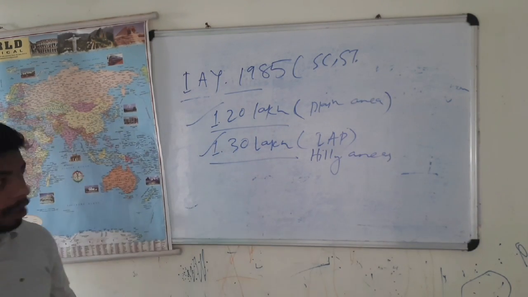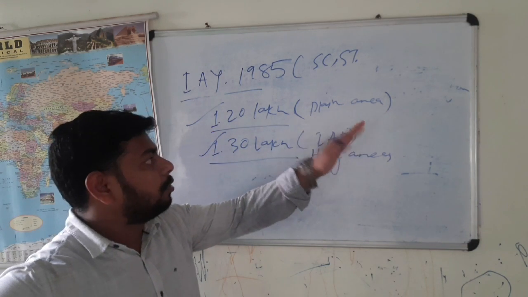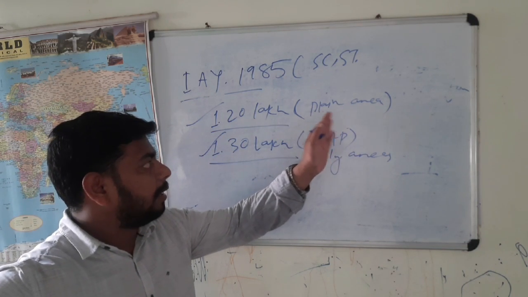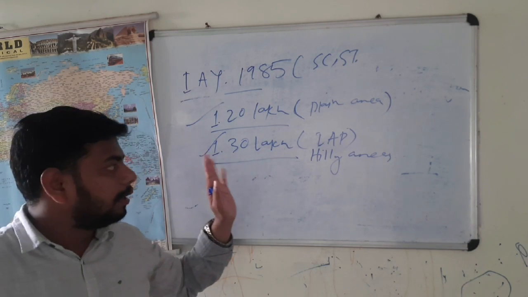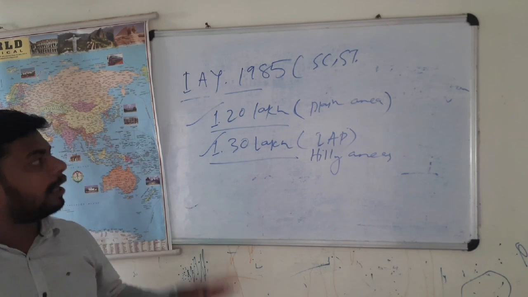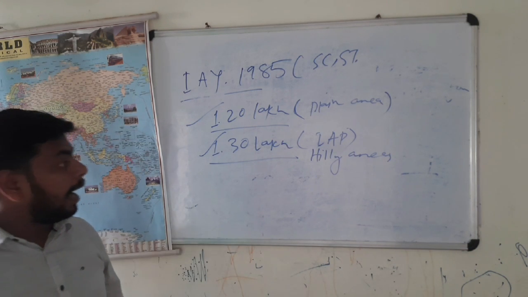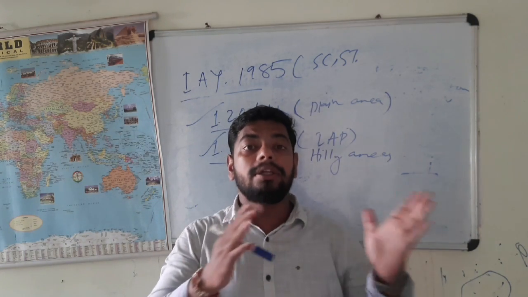Clear? Got it now? 1.20 lakh to the people of those states where mainly plain areas are there, and 1.30 lakh to the people who are residing in IAP districts or hilly areas. Clear? And in fact, it is a scheme which is converged with other schemes.